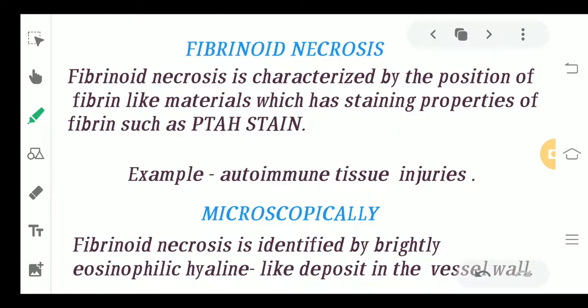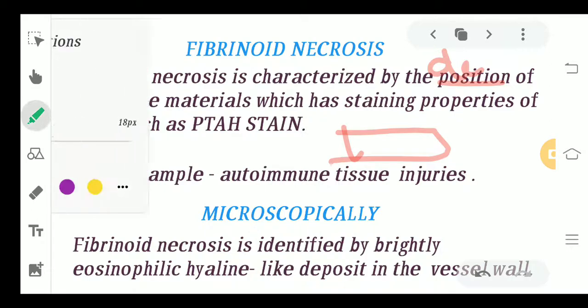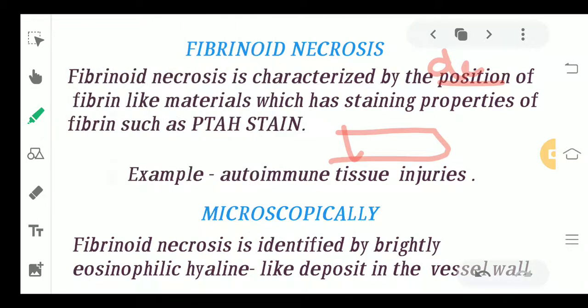Now this was about fat necrosis. Moving to fibrinoid necrosis. Fibrinoid necrosis is characterized by deposition of fibrin-like material which has staining properties. What happens is, for example, this is a healthy normal tissue, and because of any particular etiology there is accumulation of some fiber-like or fibrin-like material inside it, which has a staining property, which means if I give it stain, it will very easily take up the stain.